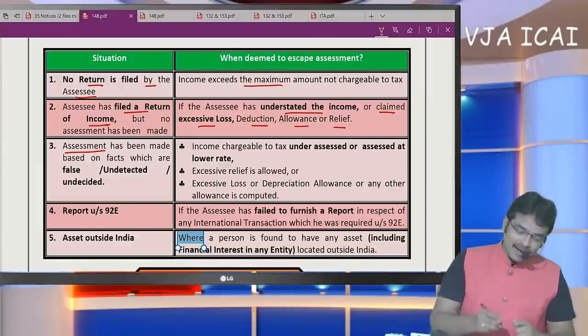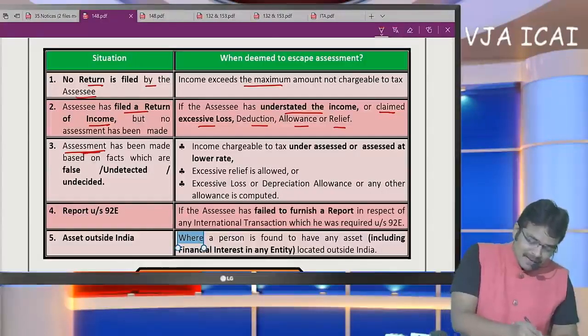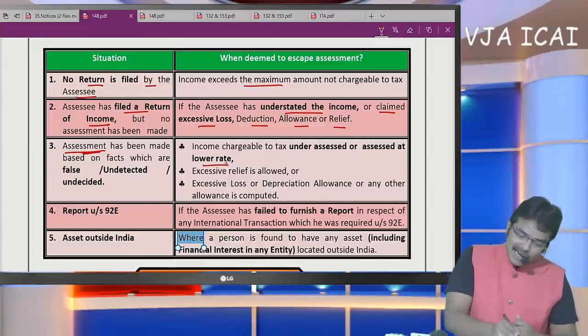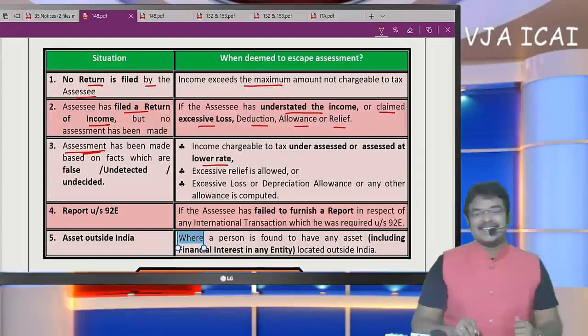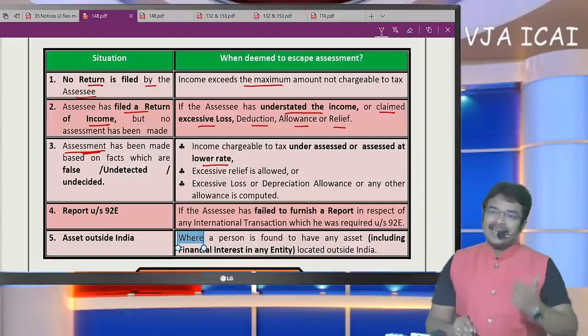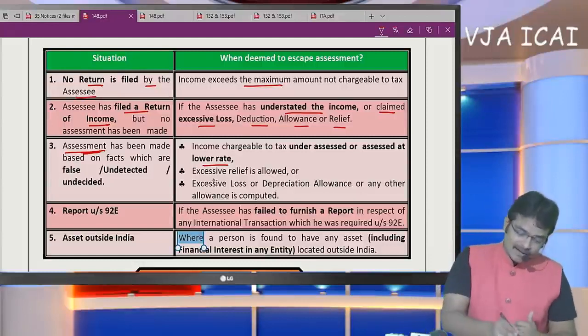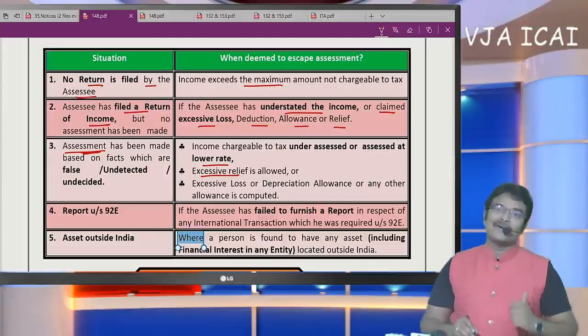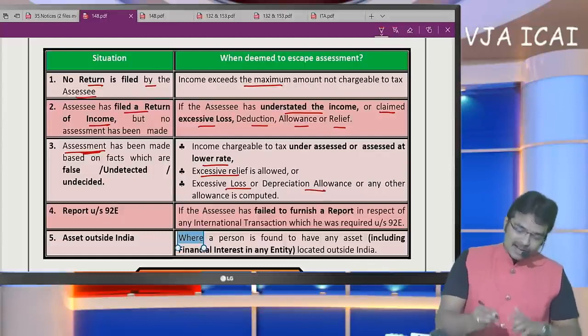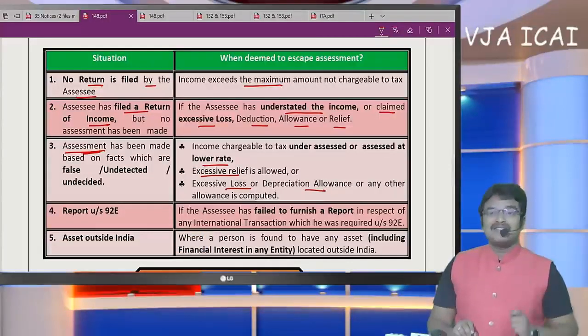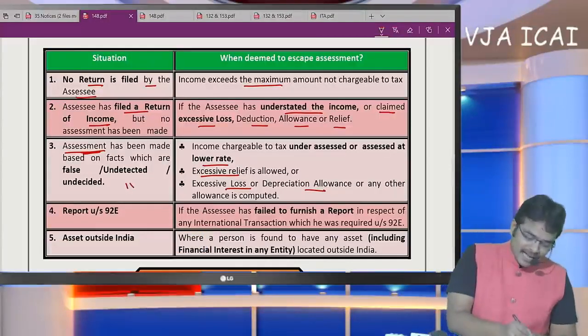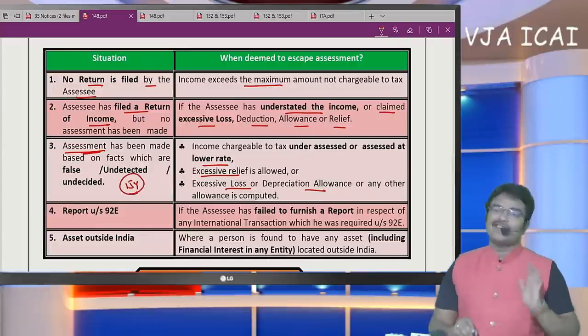When can he open? When the scrutiny assessment is made at a lower rate, even though the SSC is taxable at higher income, lower income has been assessed, or excessive relief is allowed, or excessive loss or depreciation is allowed. Sir, if this is a mistake, then rectification under section 154 is enough.